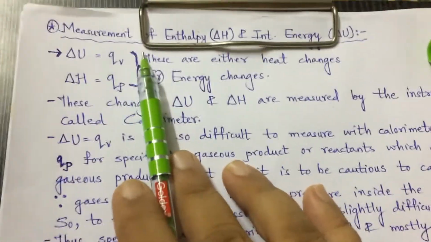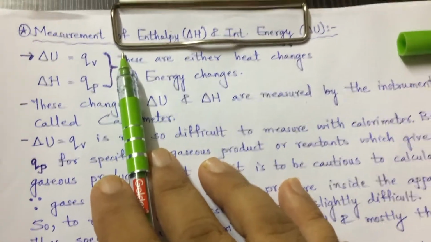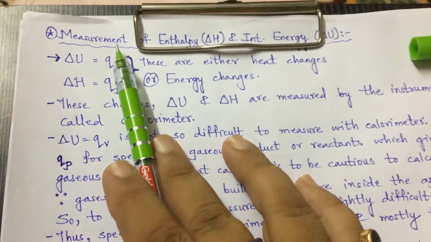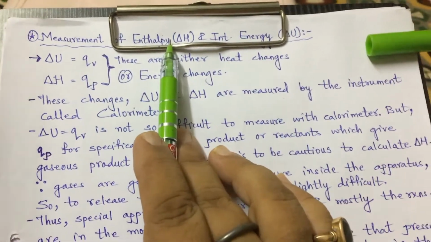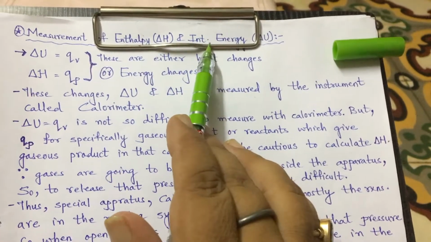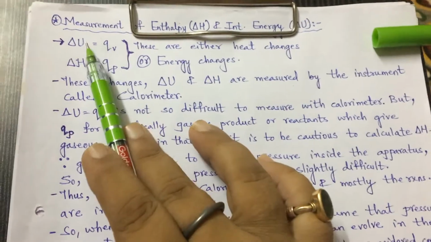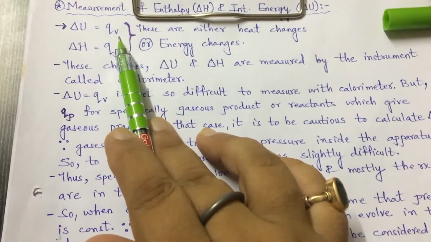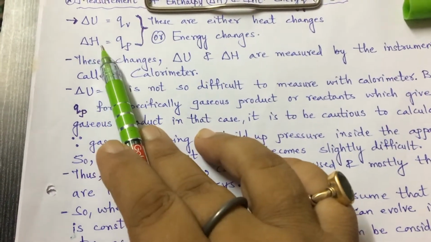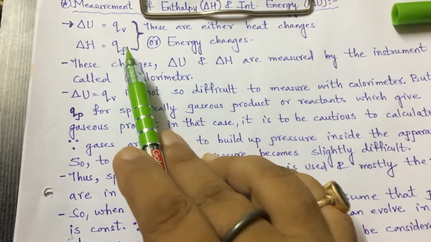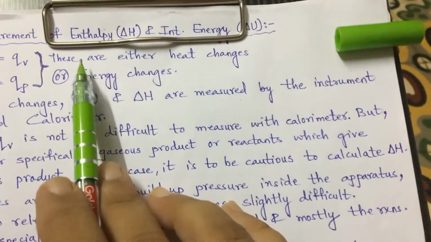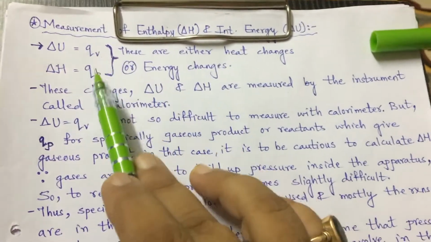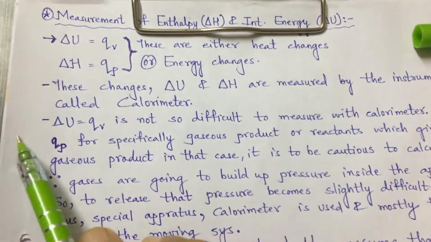Good morning, dear students. As we have discussed internal energy change delta U and enthalpy delta H, now let us see the measurement of enthalpy change delta H and internal energy change delta U. Delta U internal energy change is equal to heat change at constant volume, and delta H enthalpy change is heat change at constant pressure. So these are either heat changes or energy changes.